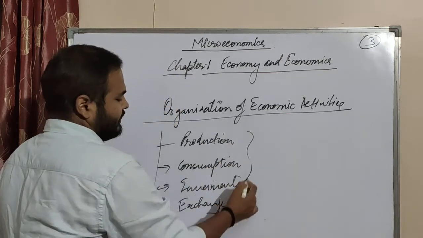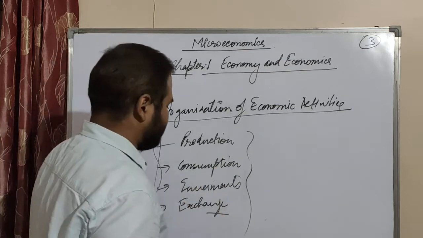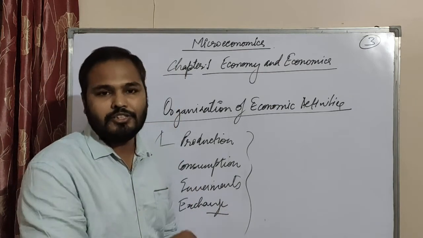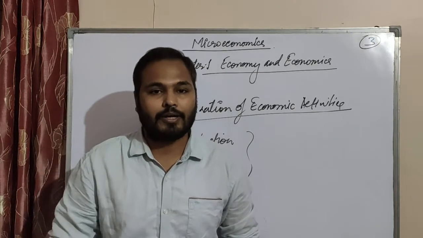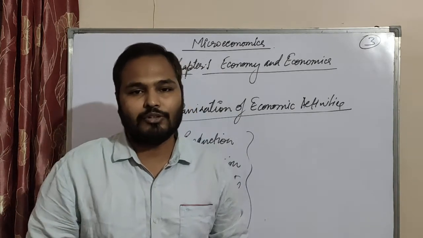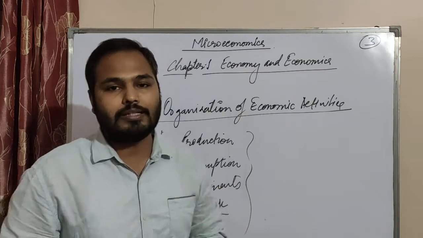Now see, these economic activities, production, consumption, investment and exchange, these all are controlled or regulated by the government in a country. Okay, so different countries are there, so these activities are controlled by the government.